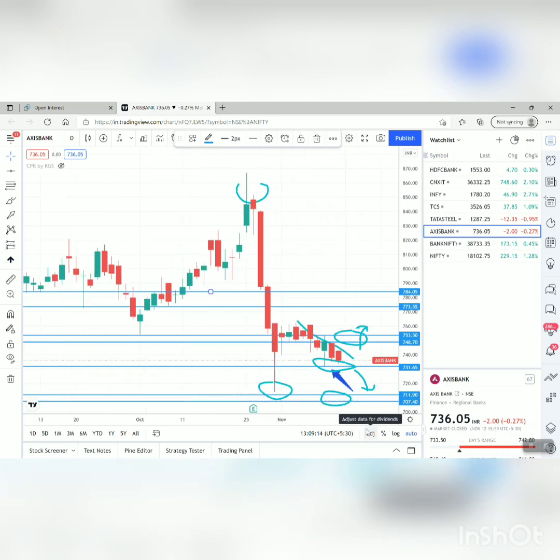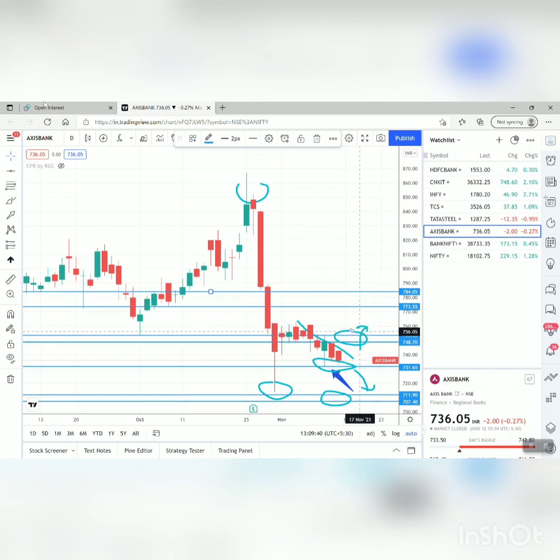Either I will wait for the level of 731 or 715, that will be my buying area. Okay, and if it comes, then I will buy equity or option, whatever, based on my trade, and I will wait for a breakout. Okay, either this is one of the trades, or I will prefer to buy above 755.